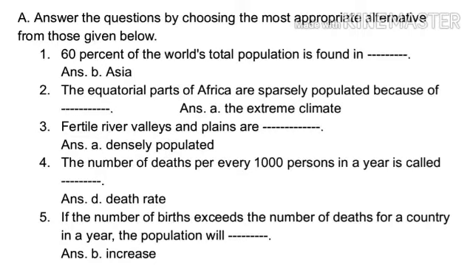5. If the number of births exceeds the number of deaths for a country in a year, the population will dash. Option A, decrease. B, increase. C, remains the same. D, will first increase and then decrease. Answer option B, increase.